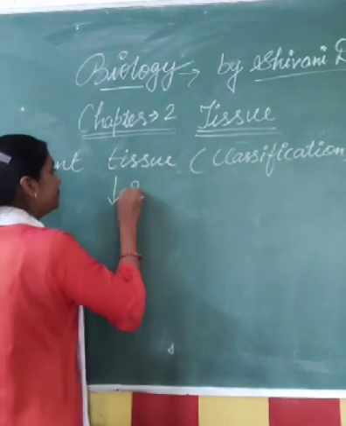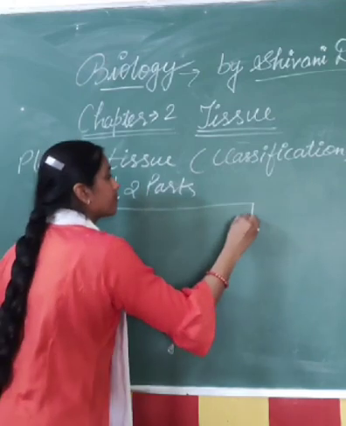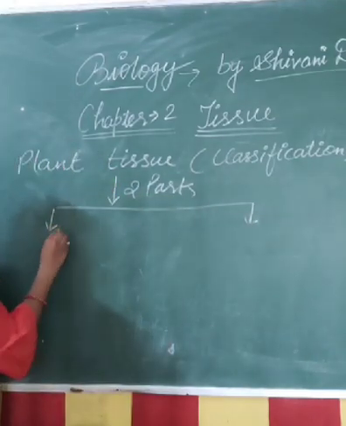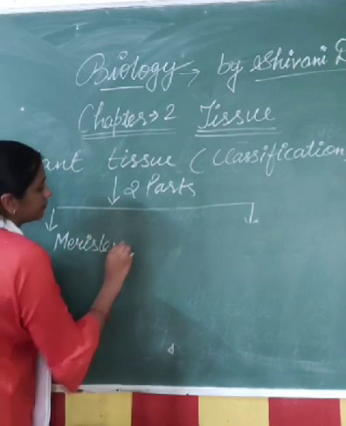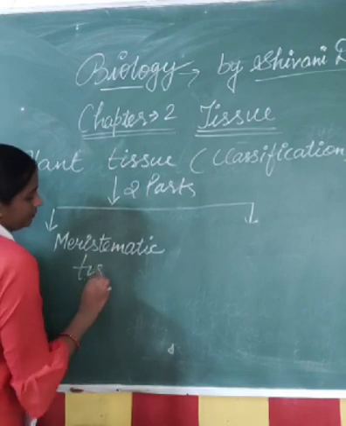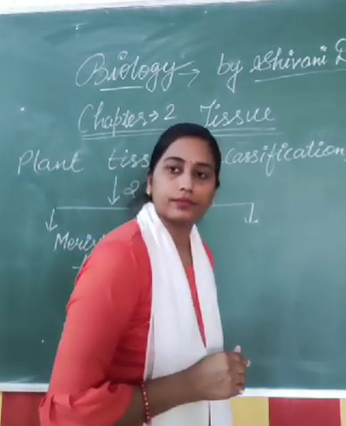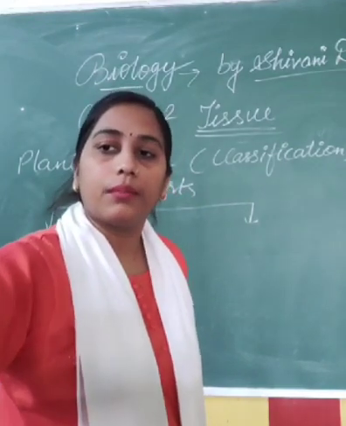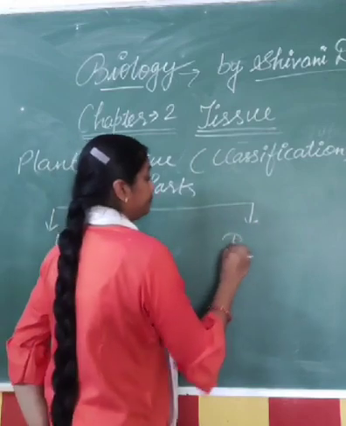Number one, meristematic tissue, and number two, permanent tissue.